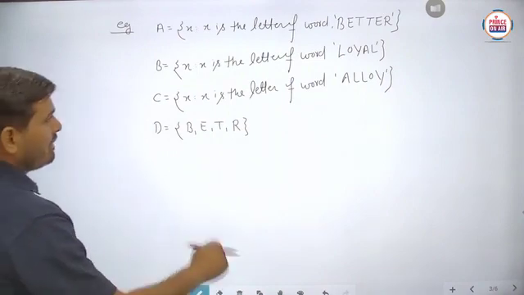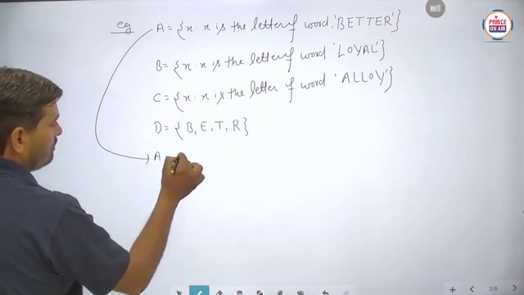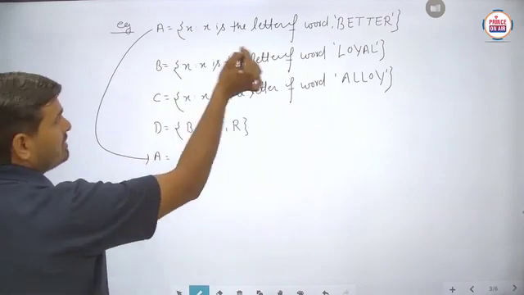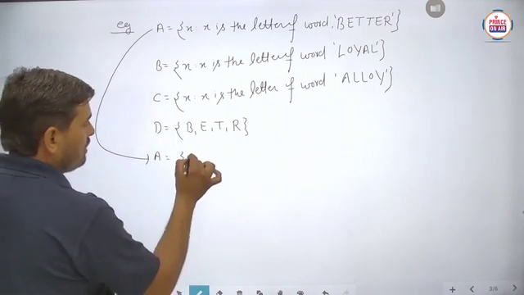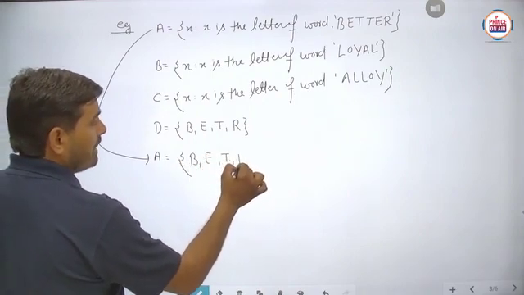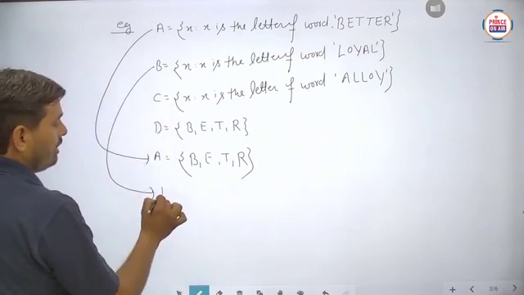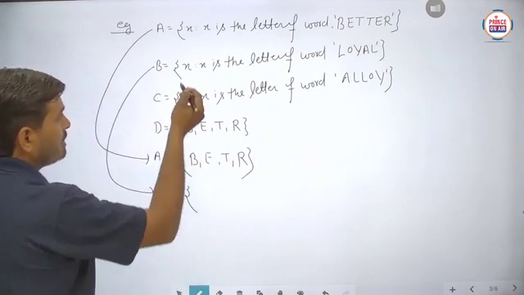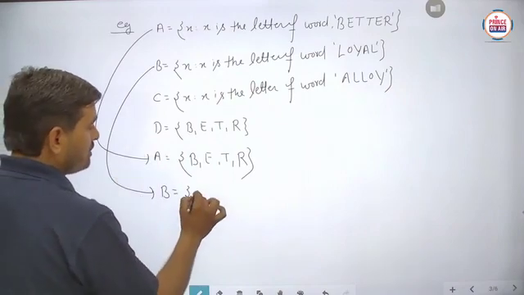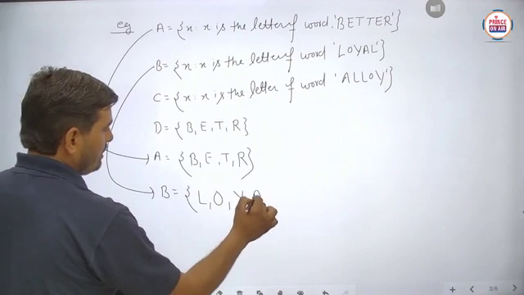So firstly students, we can write this set A in tabular form. Basically x is a letter of the word BETTER. So firstly we have to write B, then E, then T will be written only once, and R will be there. Is it clear? Similarly we have to write down the tabular form of set B. x is a letter of the word LOYAL. So we have to write L, O, Y and A. Is it clear?